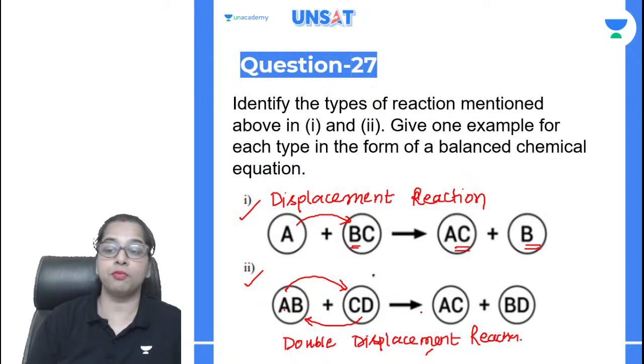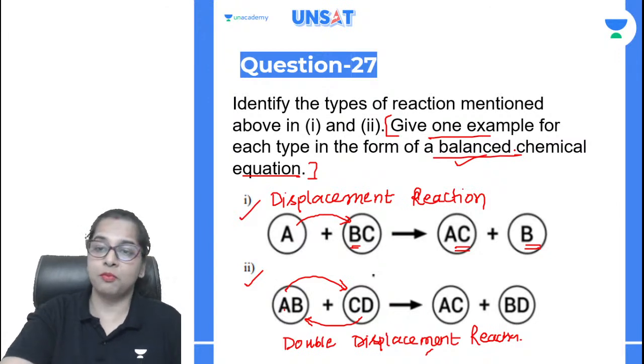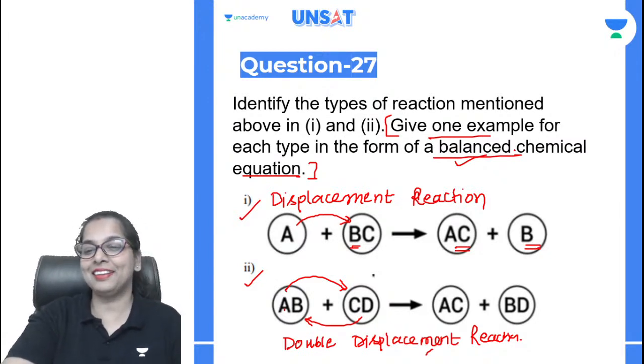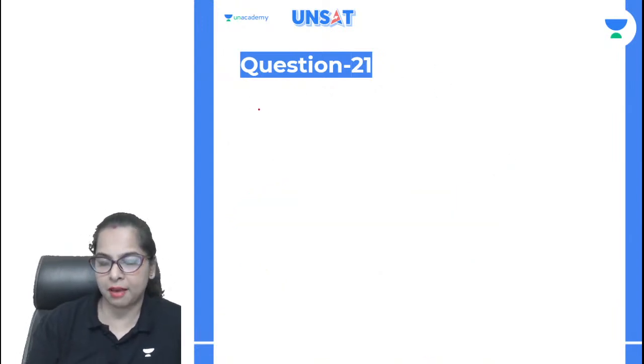You will get the half mark if you are writing the type of reaction, and then they are asking you for one example in the form of a balanced chemical equation. This is the very important part, because most of the time we are not balancing the chemical equation. It is difficult, isn't it, but you have to do it. You have to balance the chemical equation. So how will you write it? I'll give you one example of each.